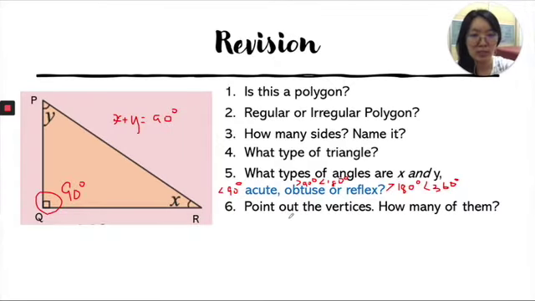Point out the vertices. Where are the vertices? So, this is one vertex, second vertex, third vertex. So there are 3 vertices altogether.